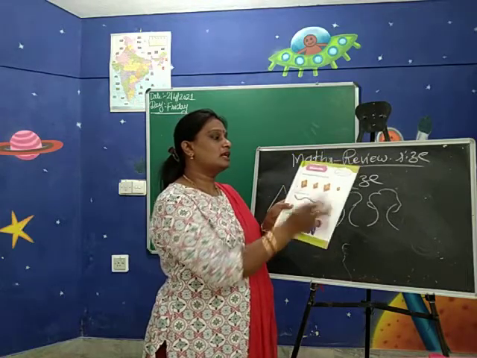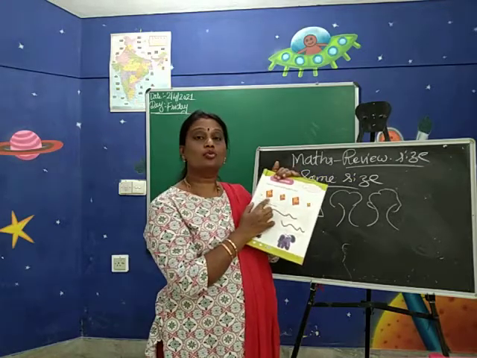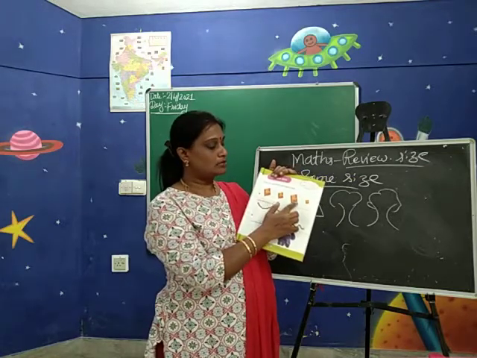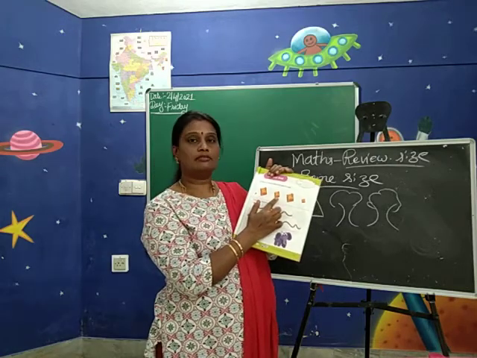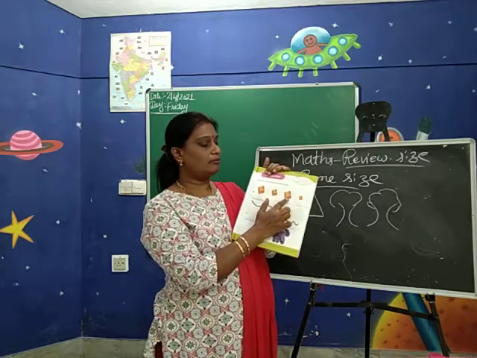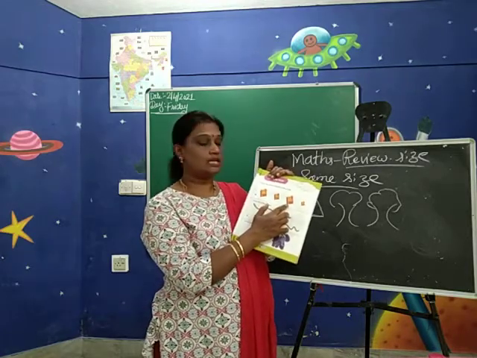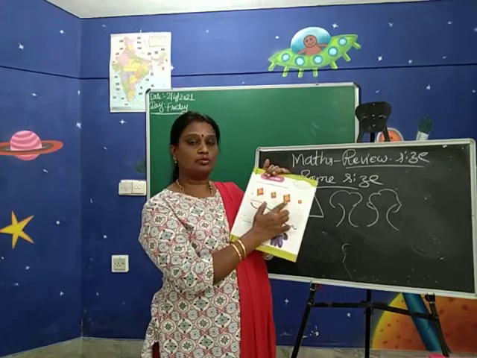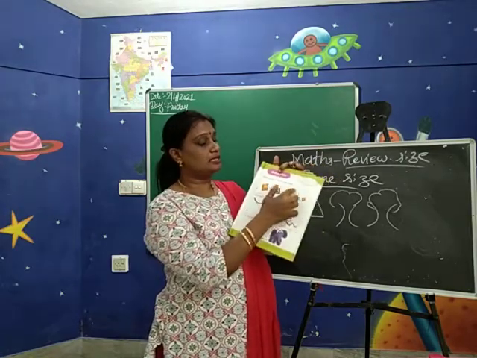Circle the objects that are in same size. See first row they have given the books, which are in same size. You circle it, children. First one, second one is little small, again big, again small. So you have to find out the same size book. First one is same size book here. So circle it, children.